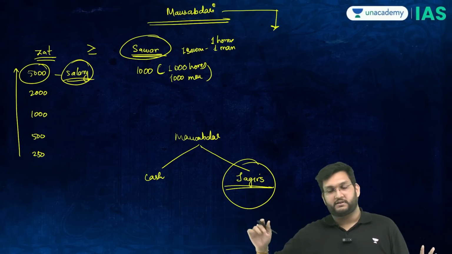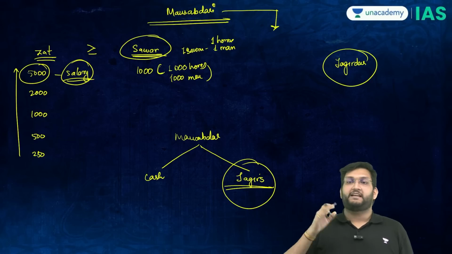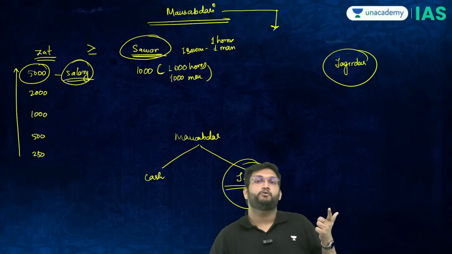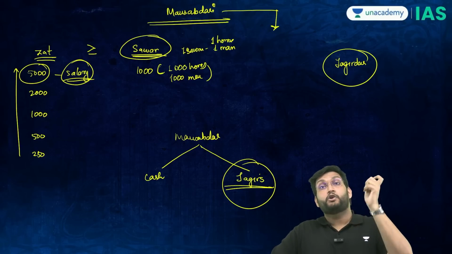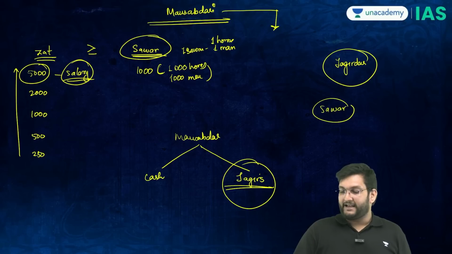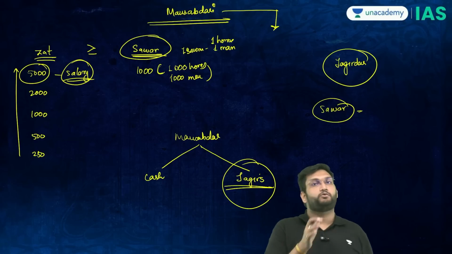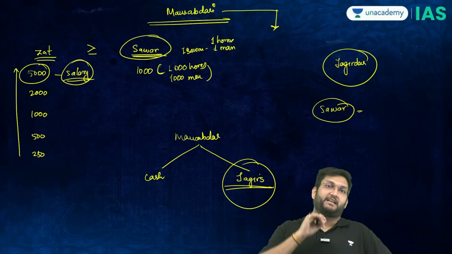Again, the same concept. If you become a Jagirdar, you are getting your salary in the form of land revenue. You would have to do general administration, the law and order, revenue administration. But now your military obligation is decided through the Savar rank. So if the Savar rank says 1,000 or 2,000, you have to maintain out of that revenue 2,000 or 1,000 Savars. Here again there is check and balance.